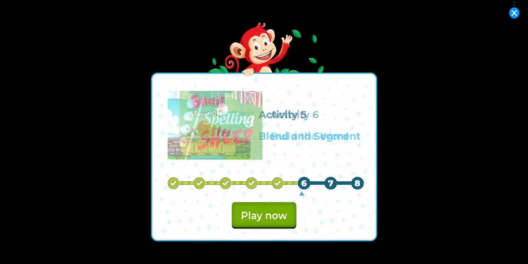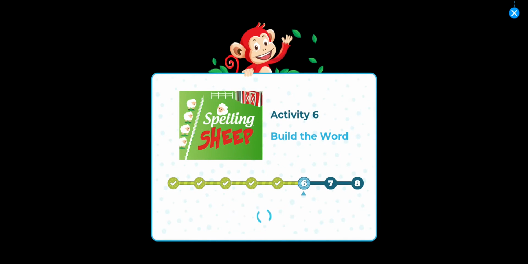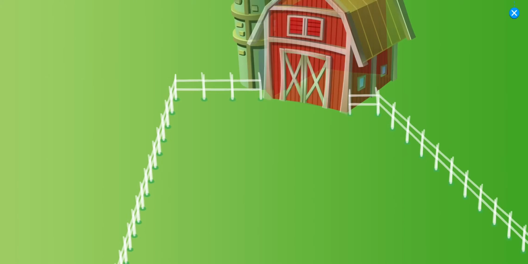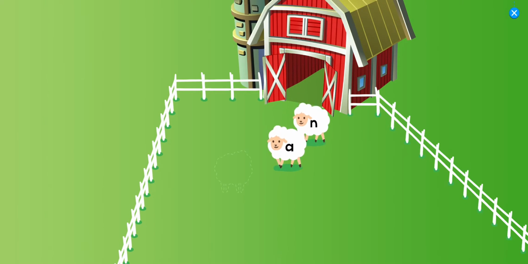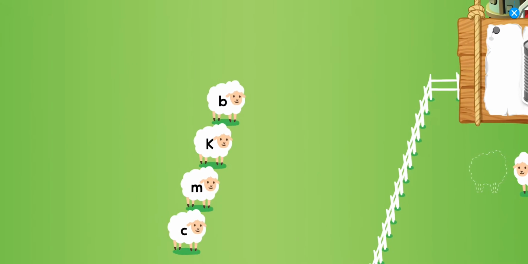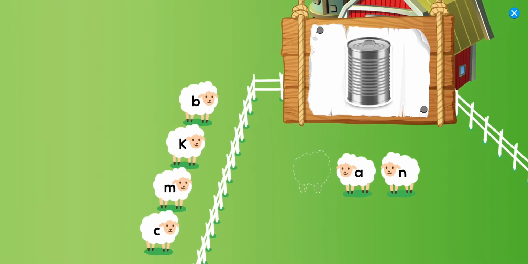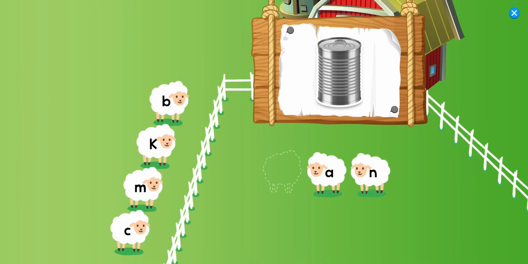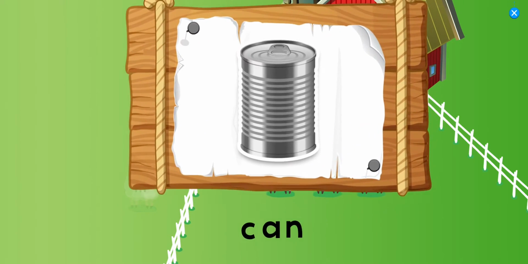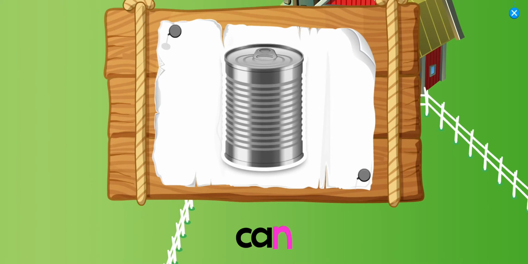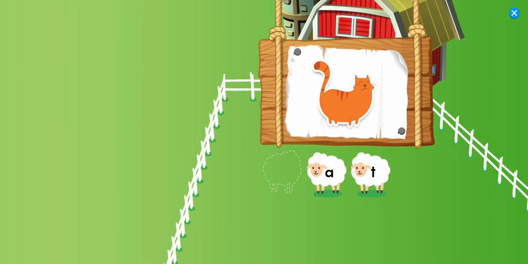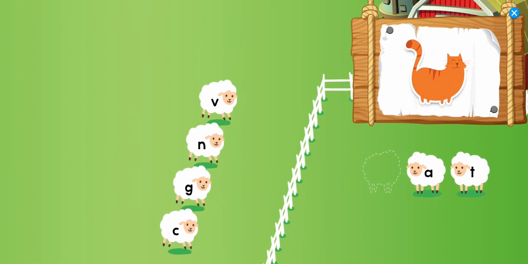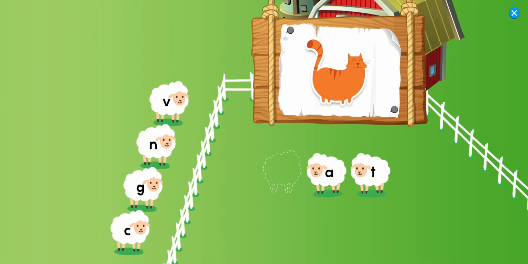Activity 6. Build the word. Choose the sheep to complete the word Can. Ka. Can. Choose the sheep to complete the word Cat. Ka.